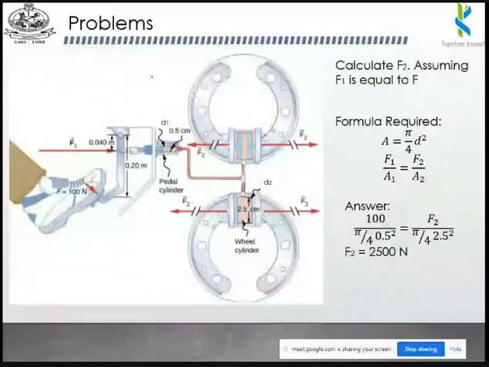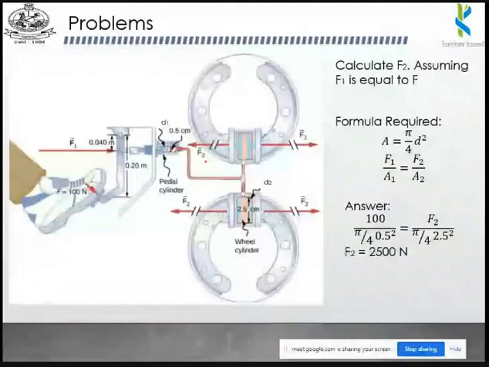Here it is just applying the basic principle of Pascal's law. Okay, do you have any doubts? No, sir.